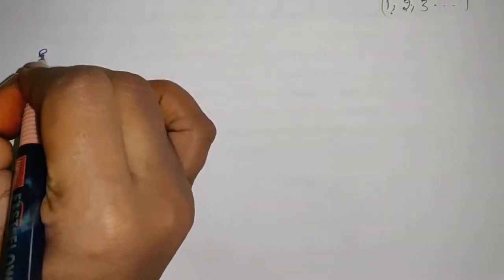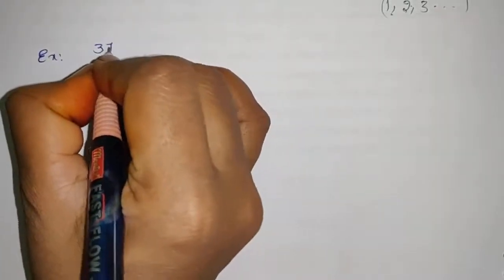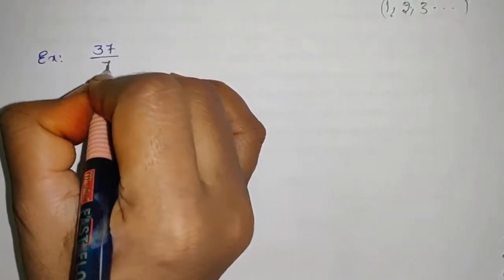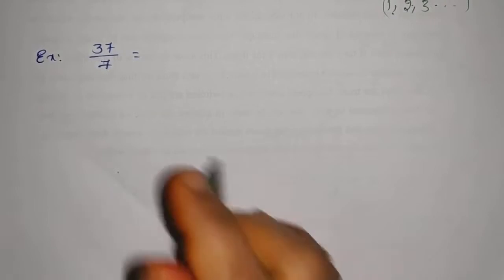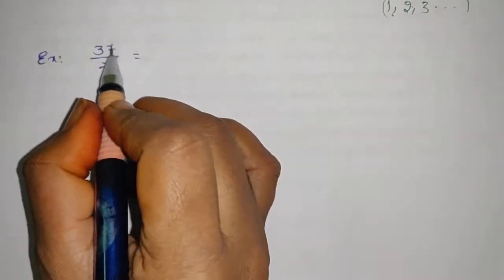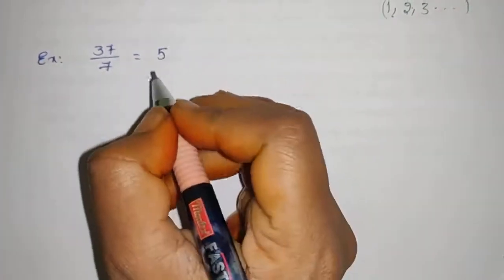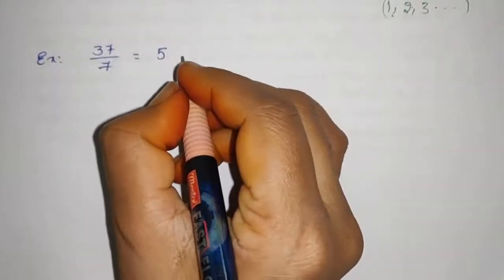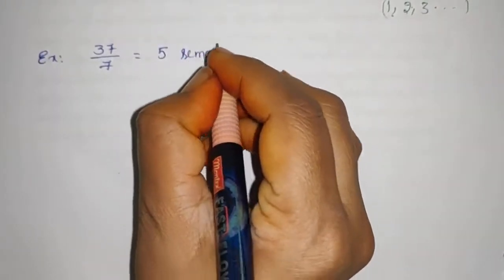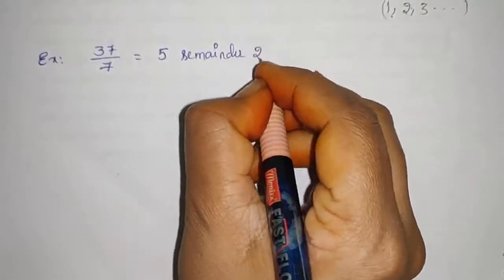Next we are going to learn the division algorithm. Before getting to the division algorithm, let us take an example, 37 upon 7. When you divide 37 by 7, what do you get? 7 fives are 35, so 5 is the quotient with remainder 2.